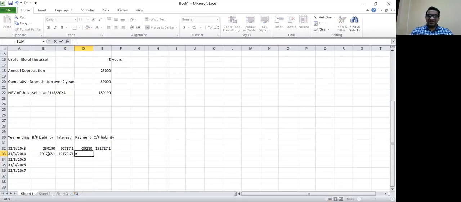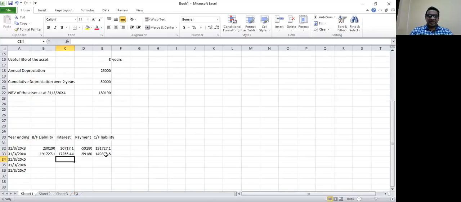Our payment would be the same amount. Every year we make the same payment. And now I can calculate the carrying forward liability at the end of 20x4. That will be 151,719. There's a small correction here. It should be 9%, not 10%. You can see I have mistakenly taken 10%, but it should be 9%. The annual interest rate is 9%.